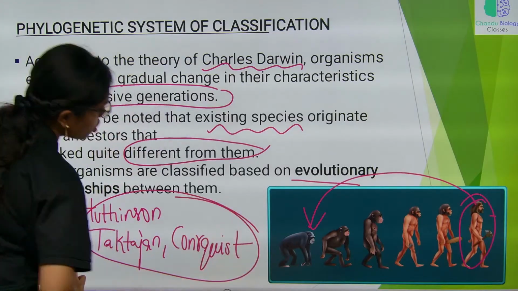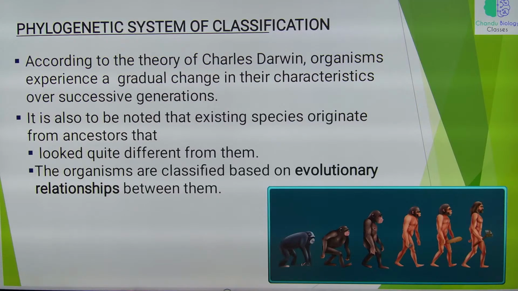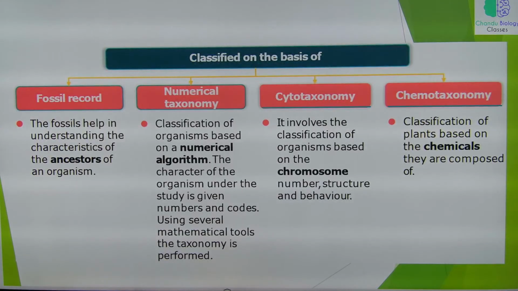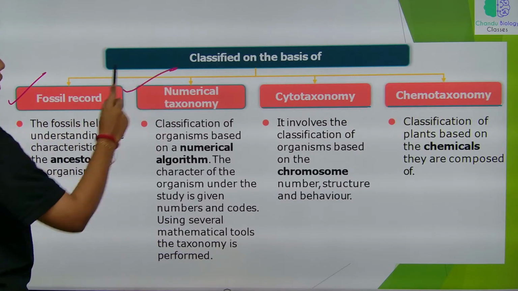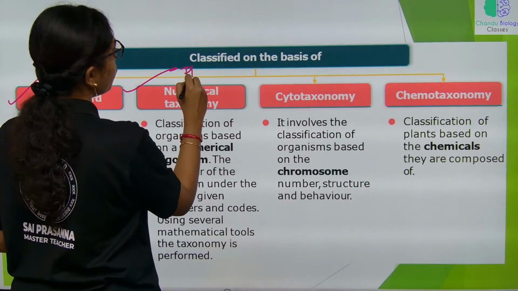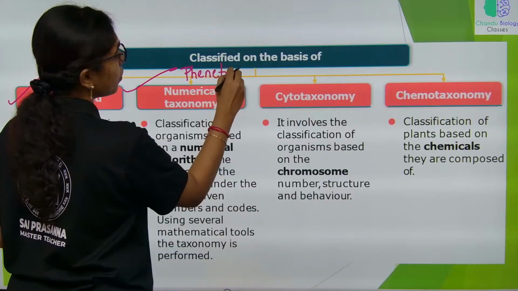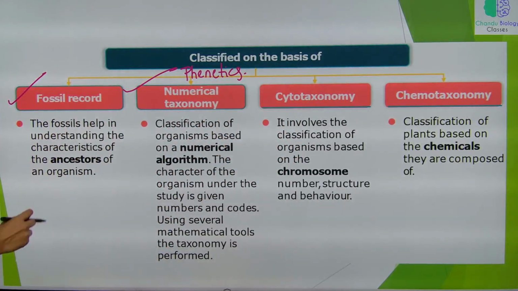These are the proponents of scientists who gave us the phylogenetic system of classification. Mainly based on the phylogenetic system of classification, we have different types of taxonomies that are developed: taxonomies based on fossil records, numerical taxonomy, which is also called phenetics, cytotaxonomy and chemotaxonomy. Fossil records help us understand the characteristics of the ancestors of the organisms.